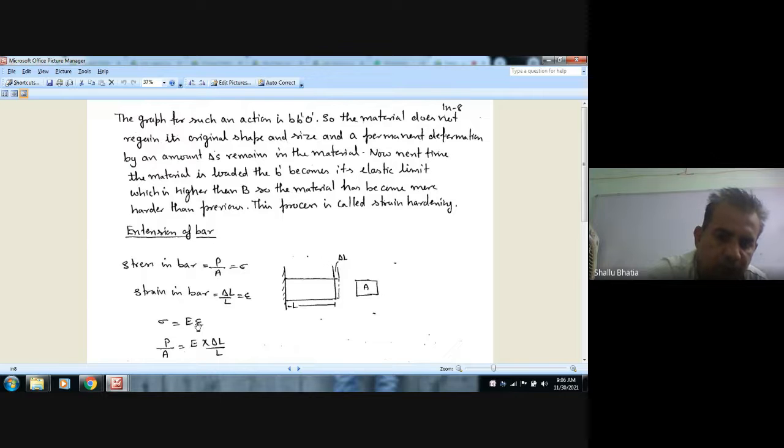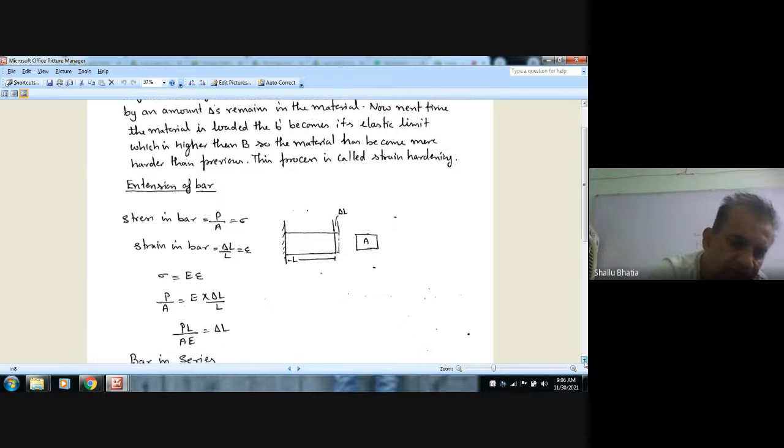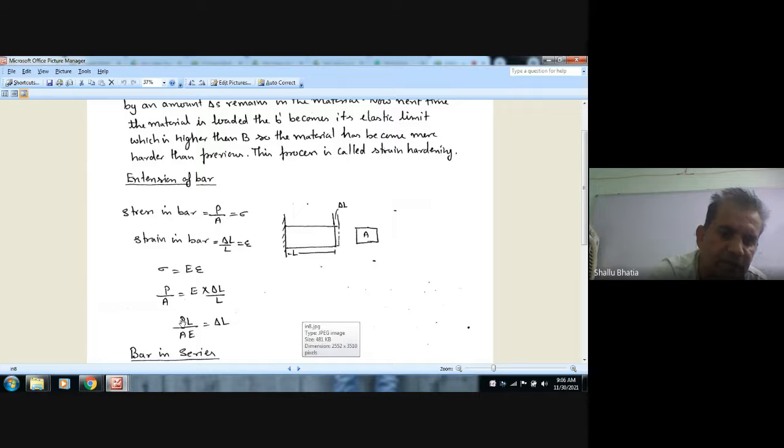From Hooke's law, if we put the value of sigma as P by A and epsilon as del L by L, it will give extension del L as PL by AE. This is a simple relationship from the stress strain curve.